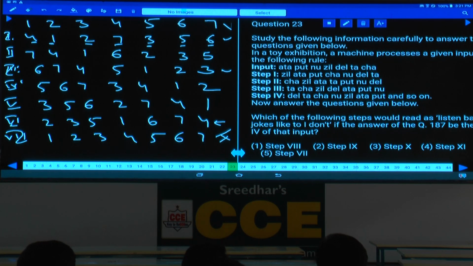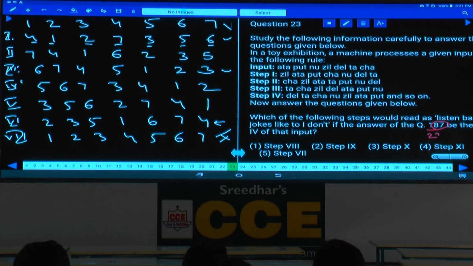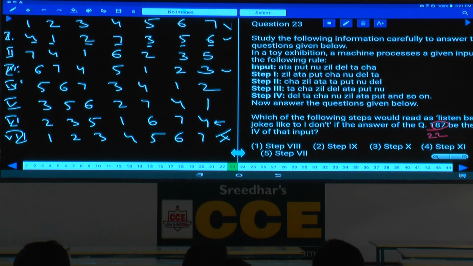What is the input here? Step 4 of an input is given. Now, it is based on the previous question, that is 22. Question 22 will be step 4. If that is step 4, then what about this listen and so on, isn't it? I do not like to listen bad jokes, that is step 4. Then, which of the following will be this one? Can you identify this one or not?